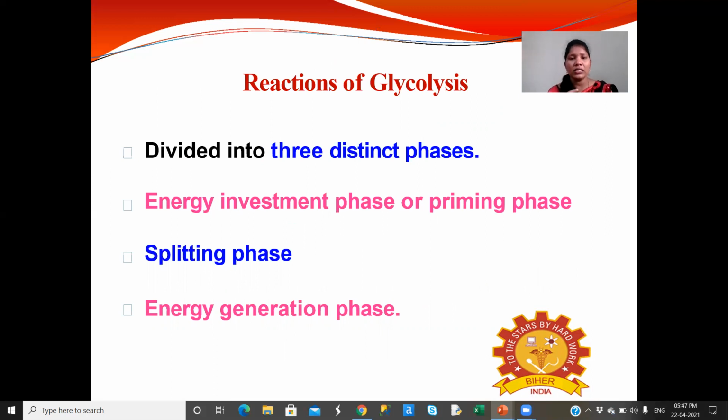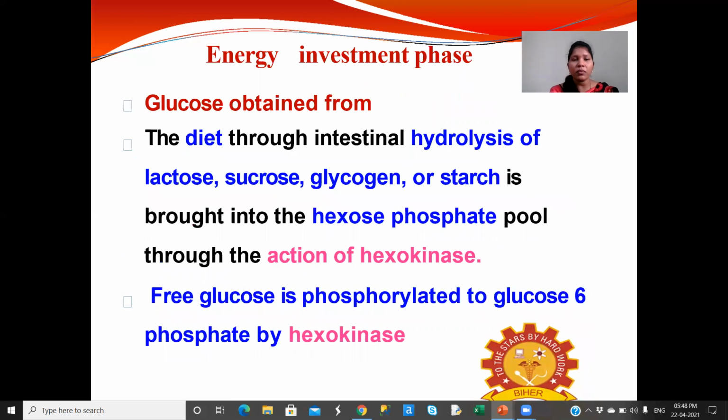The first phase is the energy investment phase, or priming phase, the second phase is the splitting phase, and the third phase is the energy generation phase. In the first phase, ATP is utilized. In the splitting phase, the intermediate compounds produced undergo splitting. In the energy generation phase, ATP is generated, so that's why they call it the energy generation phase. The first one is the energy investment phase.